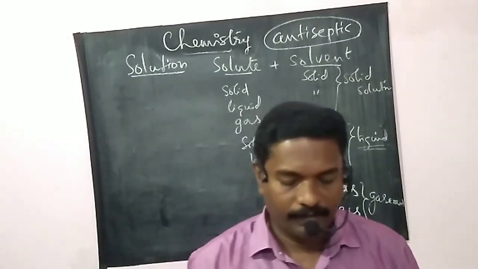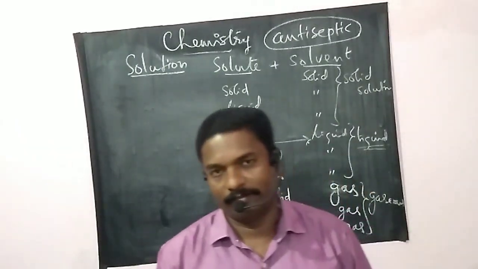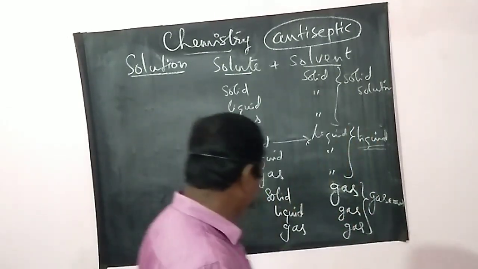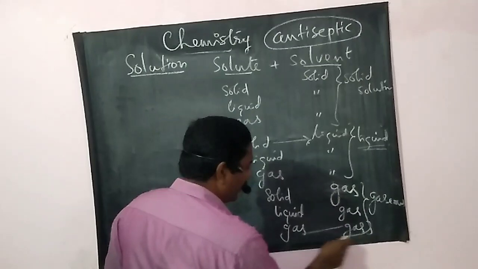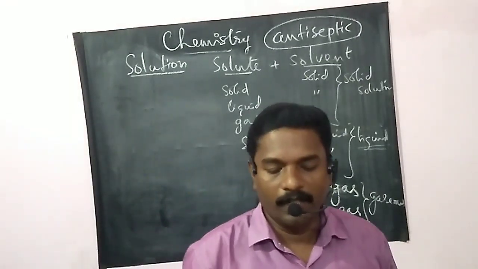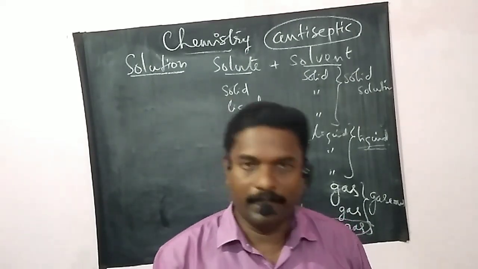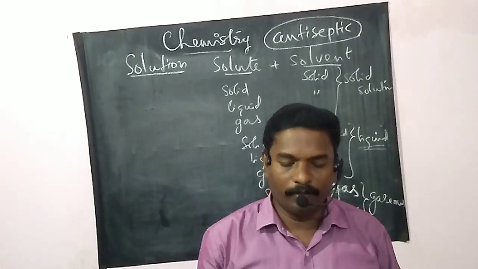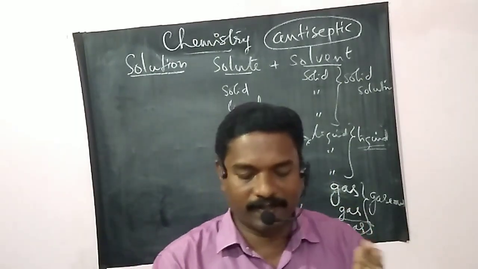And the next one, air, is a mixture of gas and gas. The last type, gas and gas. As we know, air is a homogeneous mixture of a number of gases.